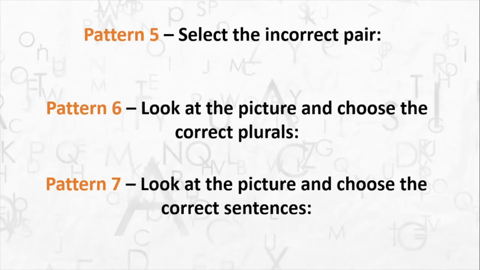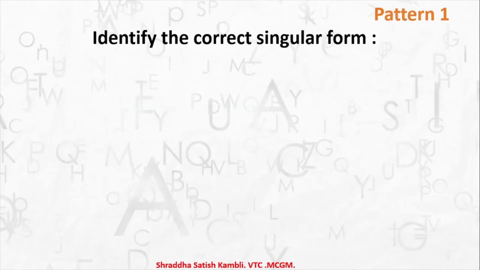Now let us take a look at some examples from each of the patterns. So pattern 1, identify the correct singular form. Now it goes without saying that I don't have to remind you that you have to pause the video every time a question comes up and look at the options, try to answer the questions yourself. Okay, so identify the correct singular form.